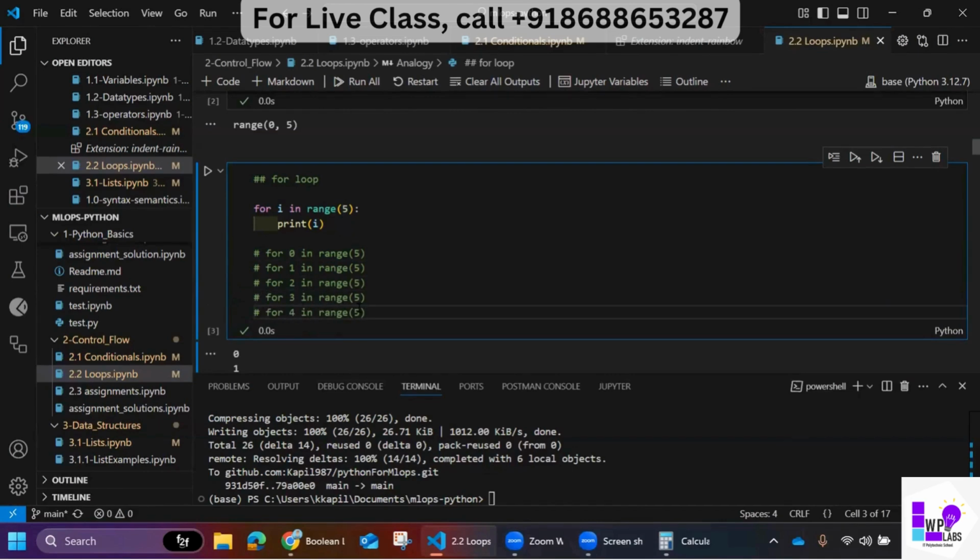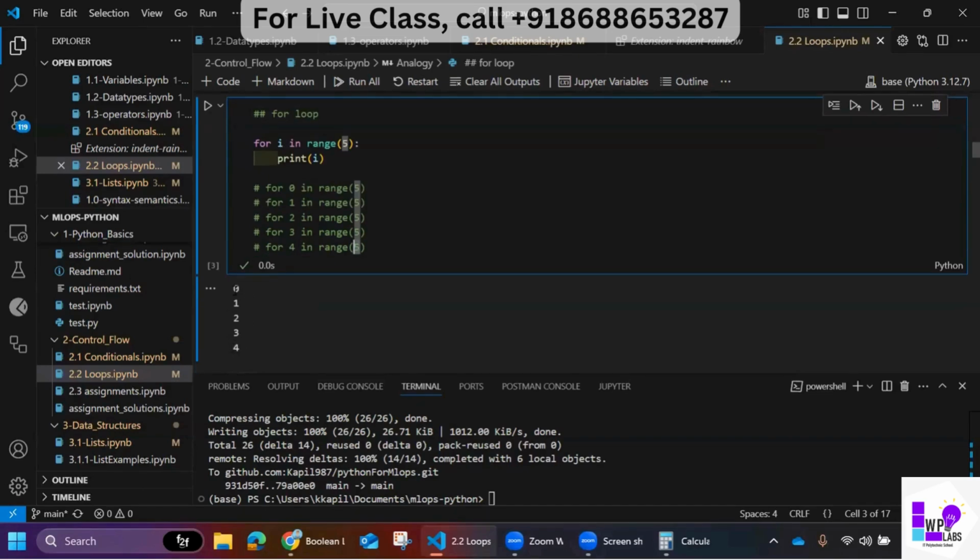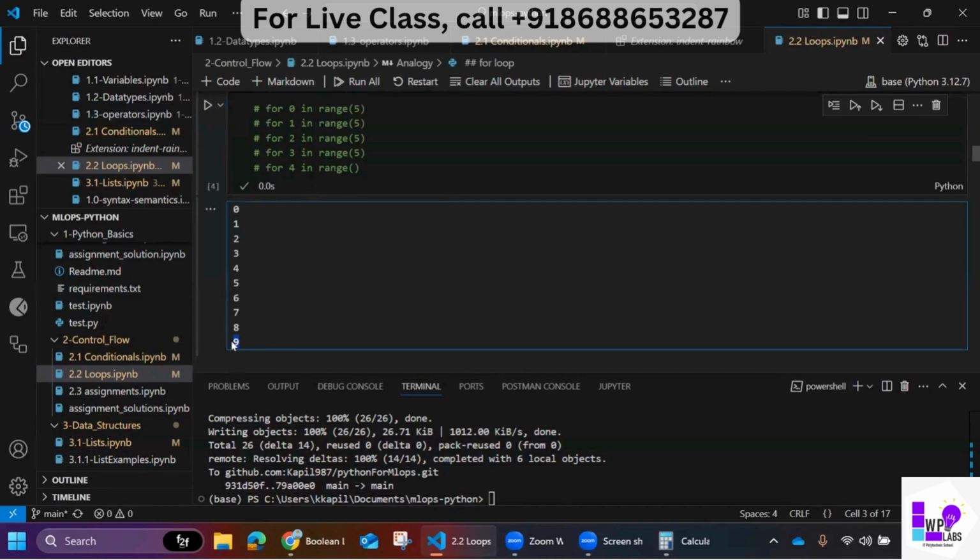Once i became 4, whatever number you type here, because it starts from 0, it will only go up to 4. It started from 0, it didn't start from 1. And range always starts from 0. Whatever number you give here, the stop point, the range will always produce one number less than that. So it will always produce 0 to 4. 4 is 1 less than 5, right? If it had been 10, let me give 10 here, you see, it's only printing up to 9.